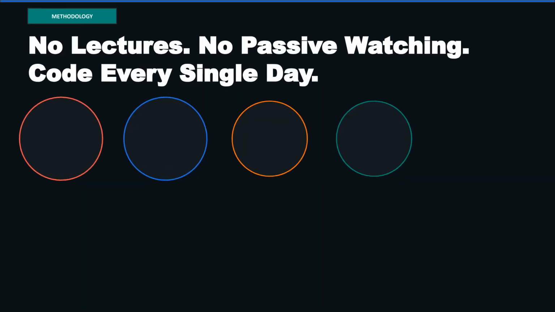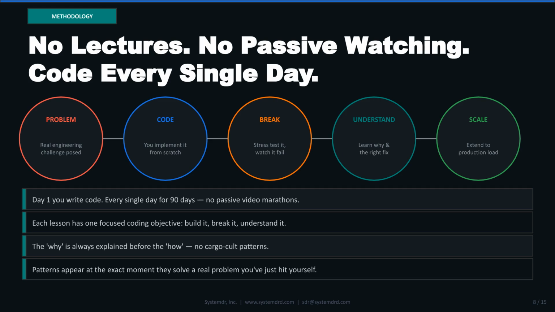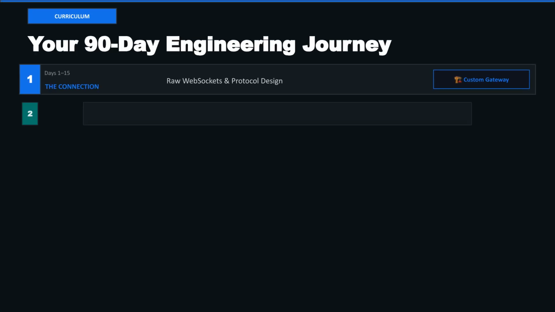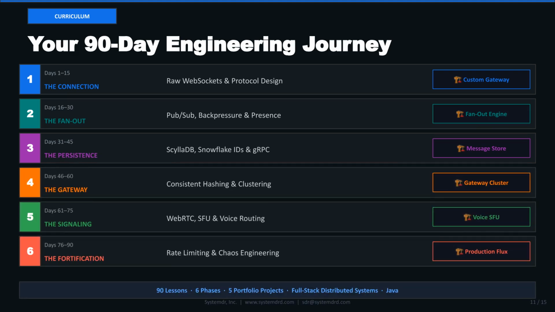Our methodology is active learning. No passive watching, code every single day. We pose a real engineering challenge, you implement it, you break it, you understand the fix, and then you scale it. You learn the why before the how. Your 90-day journey is broken into 6 phases, from raw WebSockets in phase 1 to rate limiting and chaos engineering in phase 6. The progression is deliberate, building layer upon layer to create a full-stack distributed system.